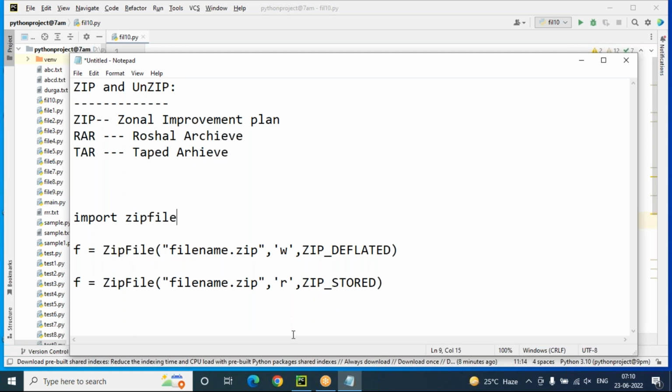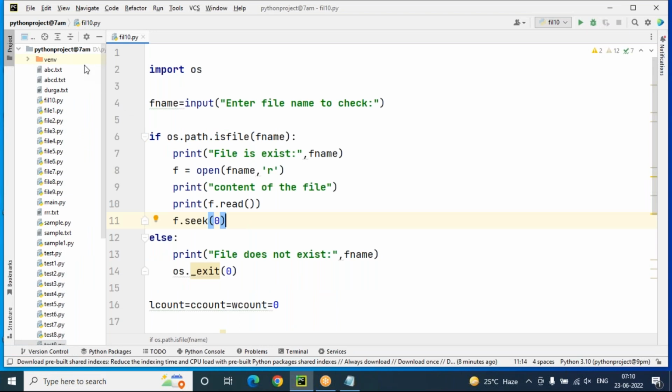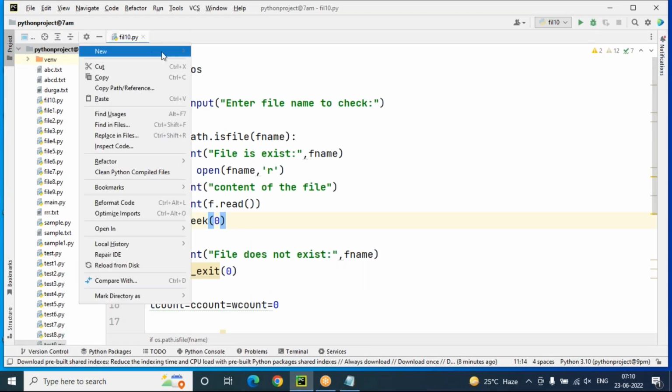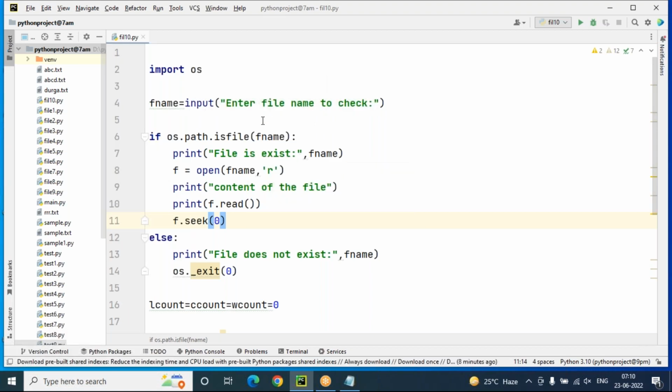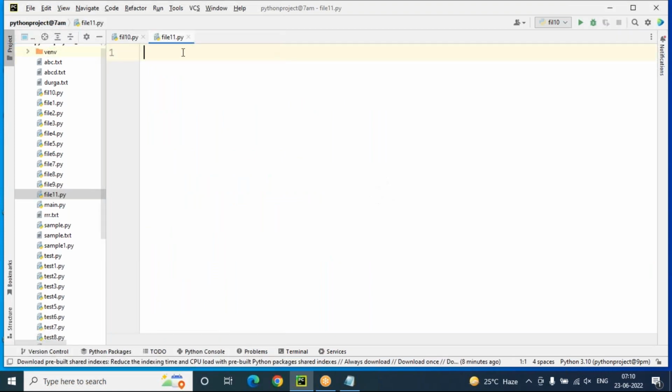First, we look into how to do zip operations with all files. We'll look into that, first example. So I'm taking file11 as my program name. In this, I'm writing all the files into the zip folder.